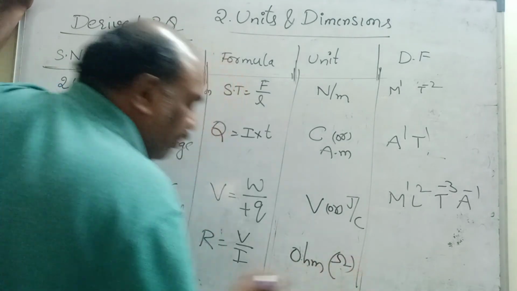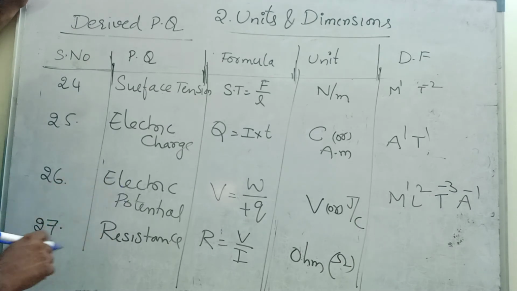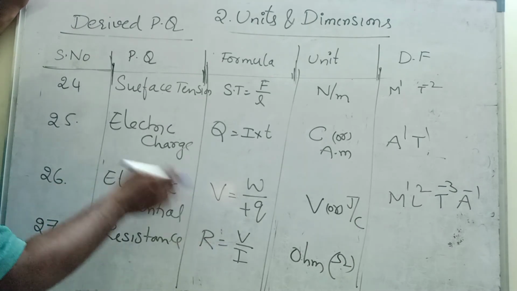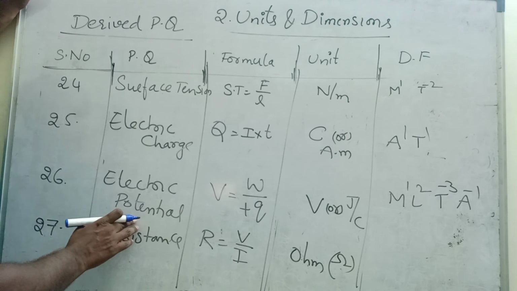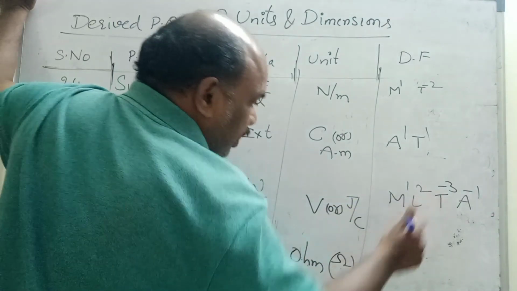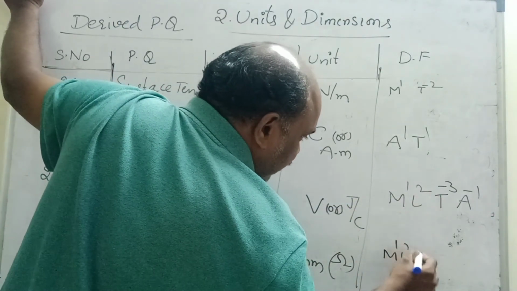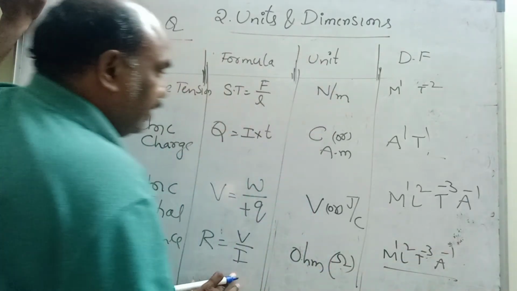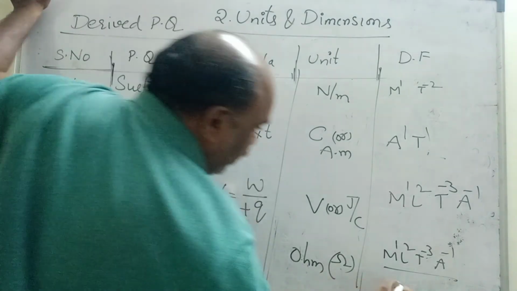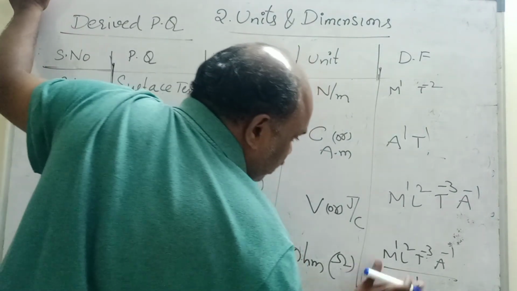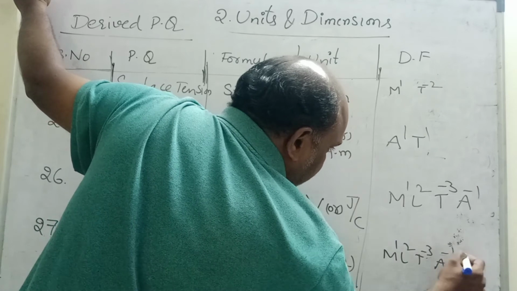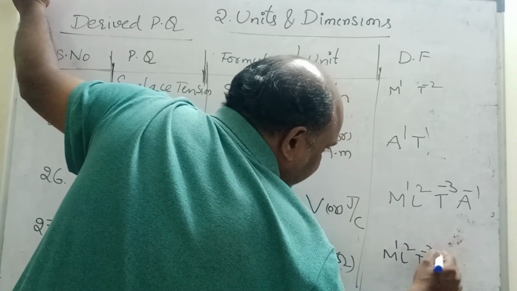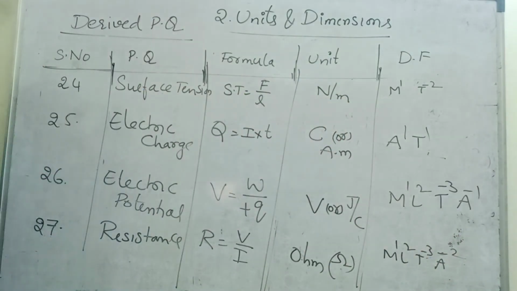Dimensional formula: potential difference and current, both we know. Potential is M1 L2 T minus 3 A power minus 1, divided by current, whose dimensional formula is A1. A1 comes into the numerator as A power minus 1. A power minus 1 and A power minus 1 gives A power minus 2. This is the dimensional formula of resistance: M1 L2 T minus 3 A power minus 2.